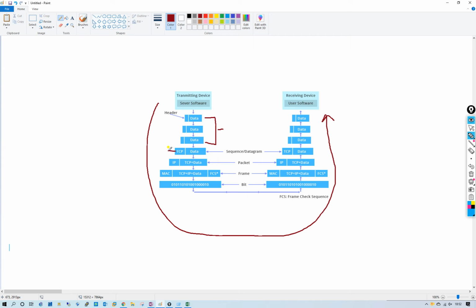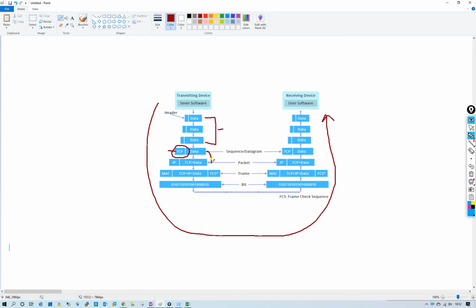It will send through the application, presentation, session, and transport layers. At the transport layer, it will add a TCP header to the data, and after that the data will transfer to the next level, which is the network level.